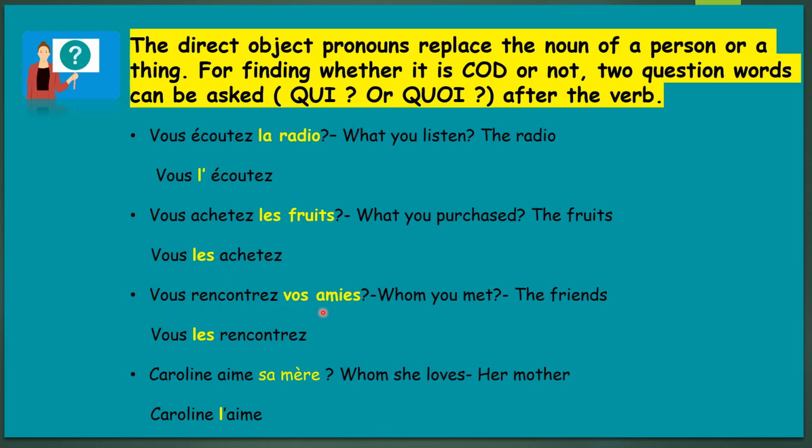Vous rencontrez vos amis. You met your friends. Subject, verb and object are here. Where will it be placed? It will be placed just before the conjugated verb. Whom did you meet? You met them. You, them, met, as per the English. Caroline aime sa mère. Again, whom does Caroline love? Caroline is the subject, aime is your verb and sa mère is your object here. We have to replace the object. I don't want to repeat the object again. That's why we are using COD. Caroline l'aime.